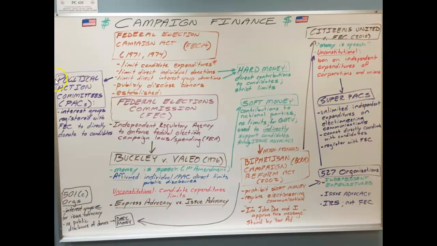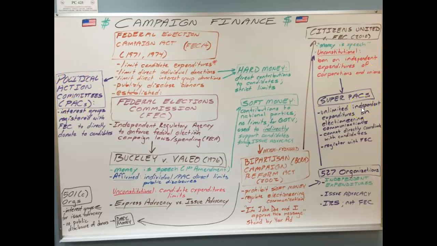Super PACs are just like regular PACs, except they don't have to disclose how much money they're spending, and they can spend as much money as they want as long as they just spend it on issue ads. So they are different from regular PACs in that regular PACs can donate money directly to candidates.